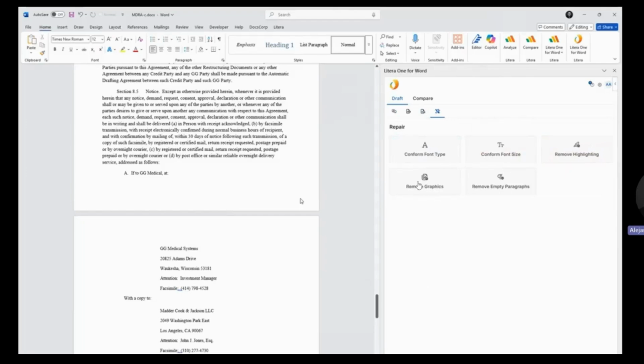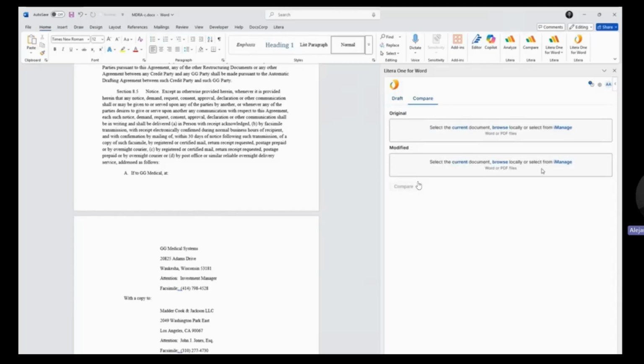Additionally, we have some repair options that we can also apply to the entire document. So if we copy and paste often and we want to conform font type or font size, that's an option. Maybe remove some highlighting, some drawings, or even empty paragraph marks if need be. So that's going to be some of the repair options and drafting side of things within Litera One.